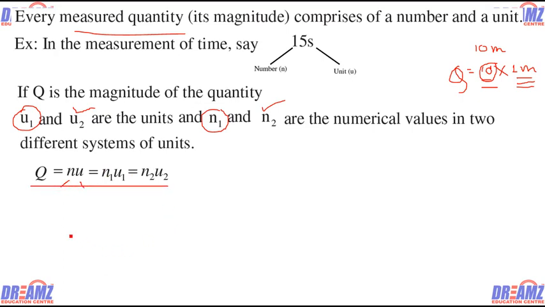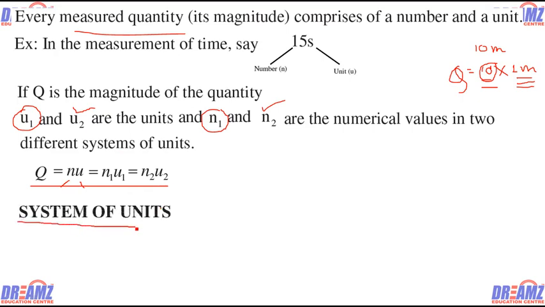Any quantity can be expressed with a number and a unit. If the unit is u1 and the value is n1, we write n1 u1, but if the value is n2 and the unit is u2, we write n2 u2.